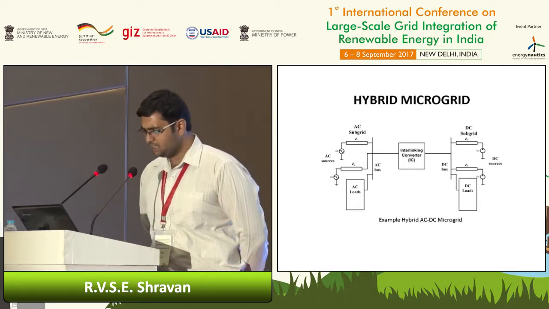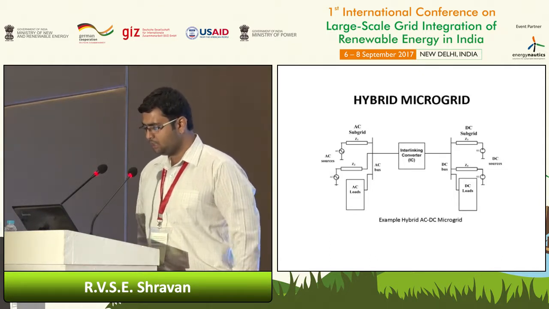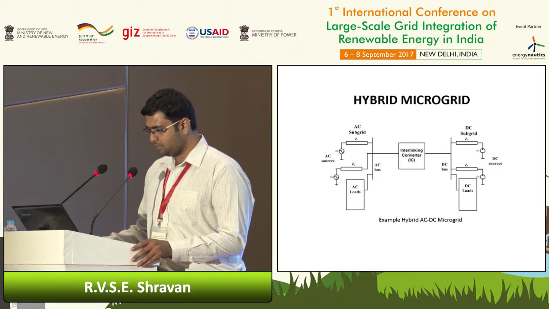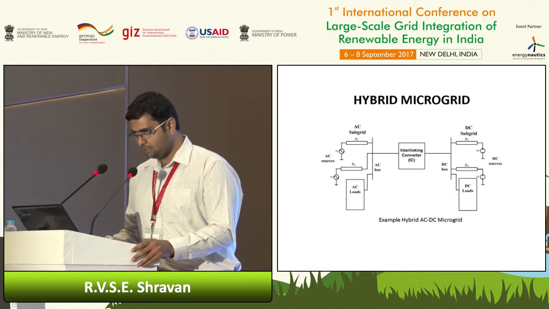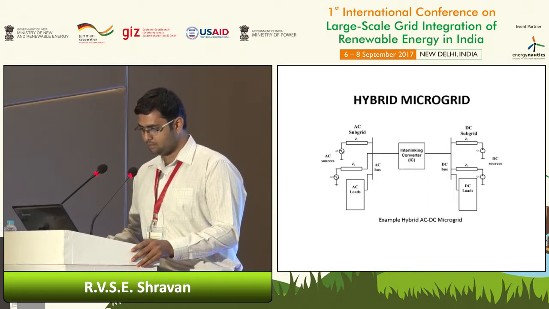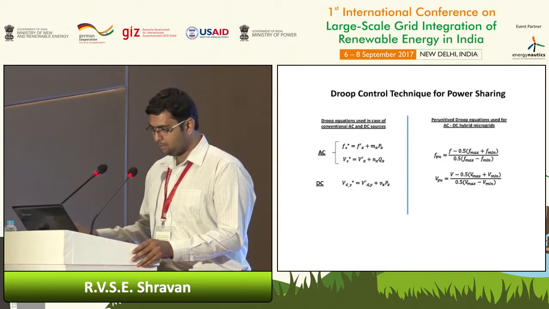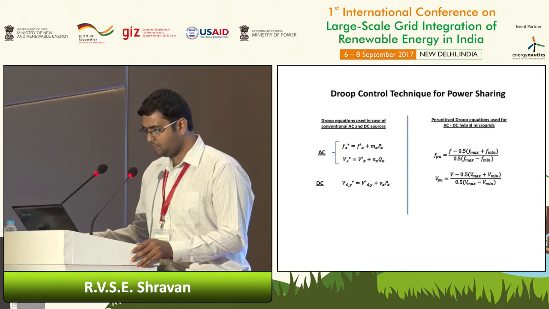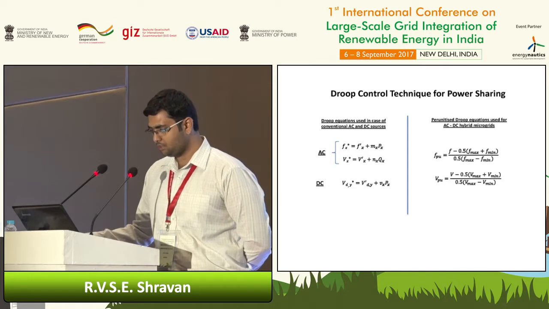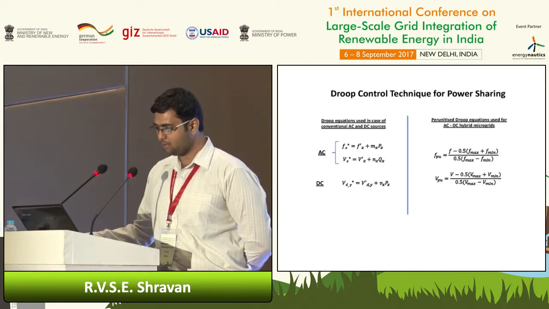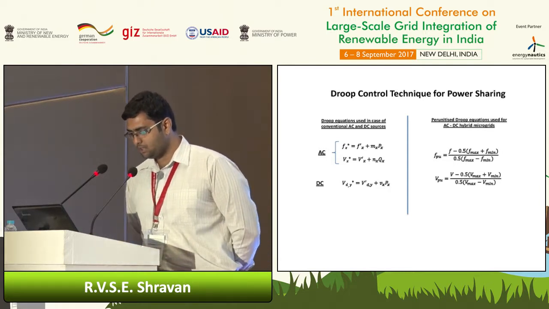This is an example hybrid microgrid, which has an AC subgrid and a DC subgrid, connected by means of an interlinking converter. Both the subgrids have their own generating units and loads. Now we will see how the power sharing can be done between these two subgrids using the DROOP control technique. In DROOP control, the frequency and magnitude of the voltage in the case of AC sources is dependent on the active and reactive power loading on the source. A similar case holds in DC for the DC sources.